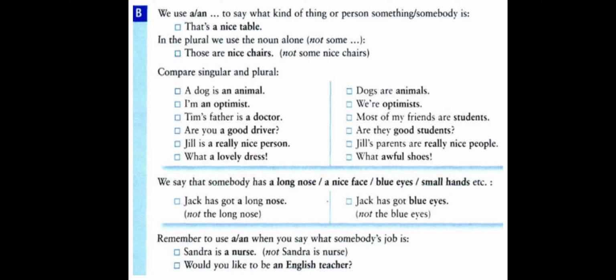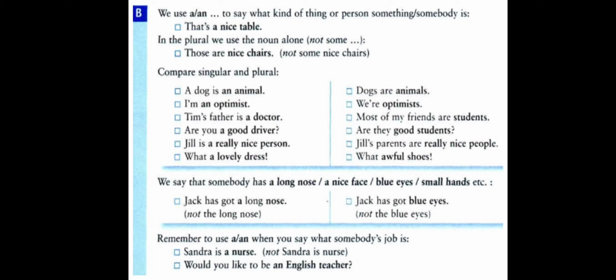Remember to use a or an when you say what somebody's job is. When you speak about the job, use the article a or an, as it is singular. Sandra is a nurse. You don't say Sandra is nurse. Say Sandra is a nurse. Here it is singular, one singular nurse.